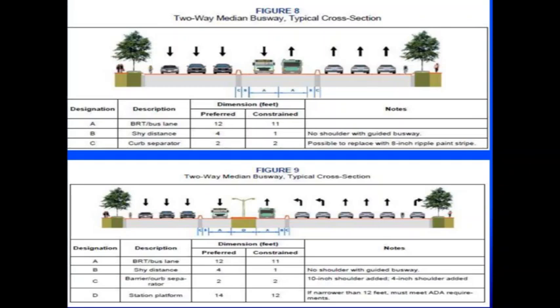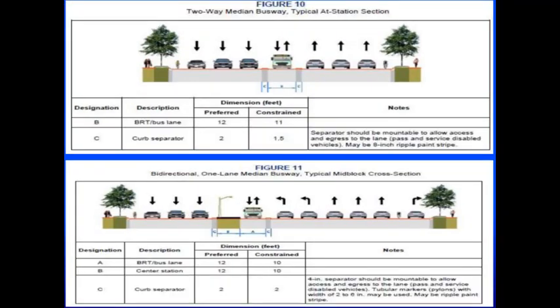Here you can see two figures for a two-way median busway, a typical cross section. In figure 8 you can see that the median way is totally utilized for the BRTS, whereas in figure 9 you can see that there is a small median between those two BRTS lanes. In figure 10 you have a two-way median busway, a typical cross section at the station, where you have a single median way and bidirectional buses can pass each other at various times. In figure 11 you have a bidirectional one lane median busway, a typical cross section of mid block. In this type of busway only a single bus will be able to commute at a particular time.